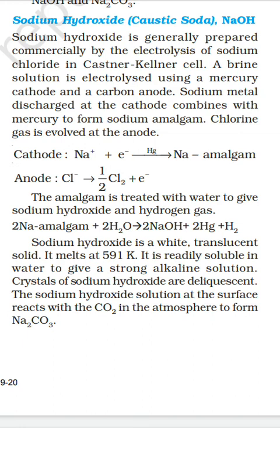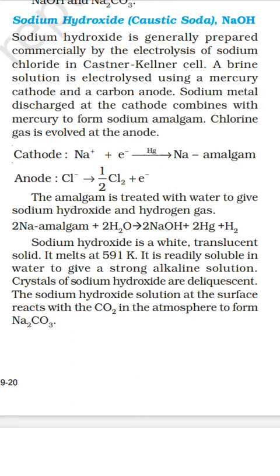Cathode reaction is Na+ plus electron to form, in the presence of Hg, Na amalgam. Anode reaction is Cl- to form half Cl2 plus electron. The amalgam is treated with water to give sodium hydroxide and hydrogen gas: 2Na amalgam plus 2H2O gives 2NaOH plus 2Hg plus H2.